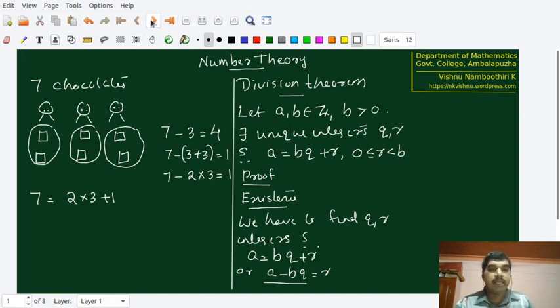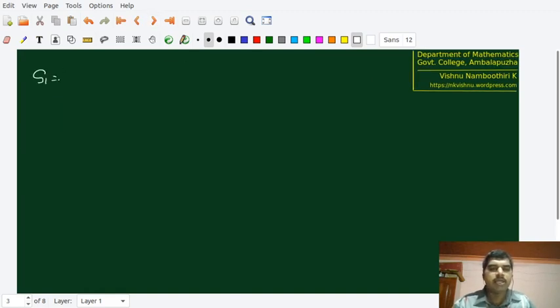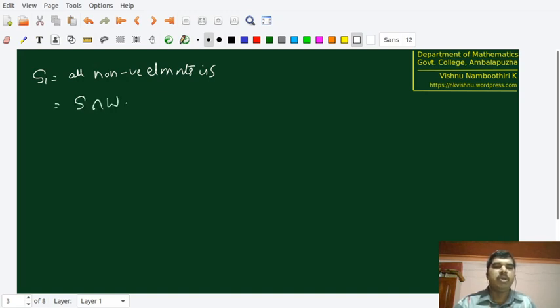So we are not interested in the negative elements in S. We will filter them out and take S1 equal to all non-negative elements in S, in other words, S1 is equal to S intersection W, where W is the set of all whole numbers, that is 0, 1, 2, 3, etc. So what we have just now observed is that S contains at least one non-negative element, therefore this is not phi. Not only that, S intersection W is going to be a subset of W.